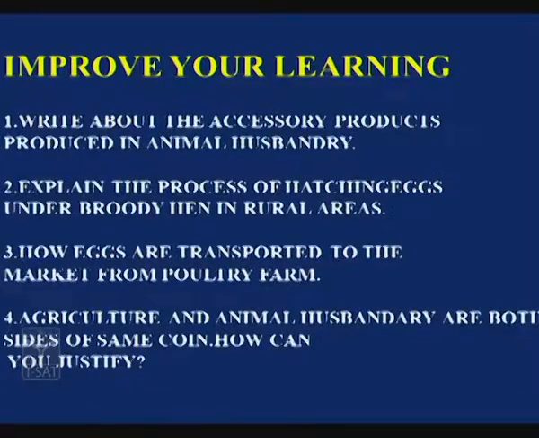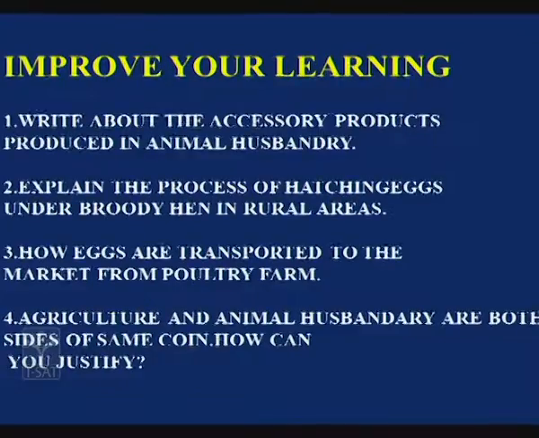Now try to complete this work. See, children, here, Improve your learning. Write about the accessory products produced in animal husbandry. Next one, explain the process of hatching of eggs under a broody hen in rural areas. Next, how are eggs transported to the market from poultry farms? Because you know that eggs are very delicate, if you don't handle them properly, all the eggs will break. So what proper management practice has to be followed, and what type of cases have to be designed so that you can protect the eggs, that you have to write down.